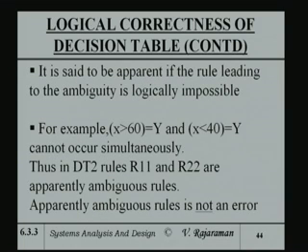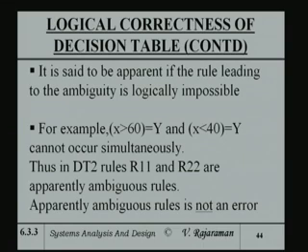An ambiguity is said to be apparent if the rule leading to the ambiguity is logically impossible. In other words, if that particular rule is logically impossible, then the ambiguity cannot arise in practice. For example, is S as answer possible or not? Now, x greater than 60 and x less than 40 cannot occur simultaneously, because I cannot find a number which is above 60 and at the same time below 40.